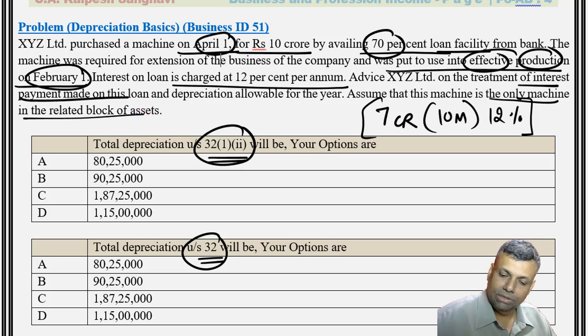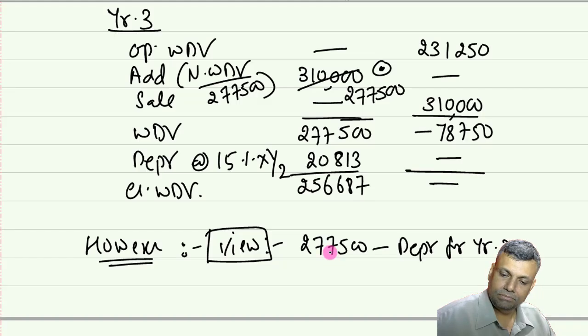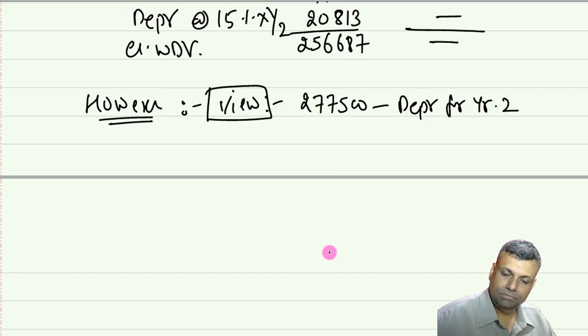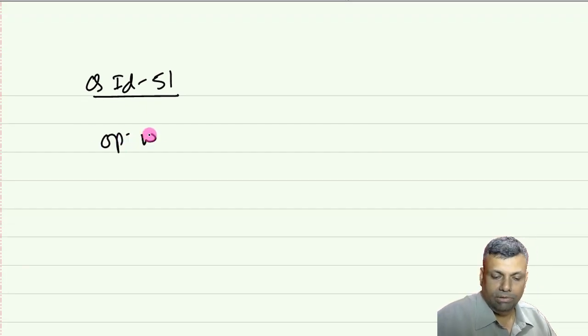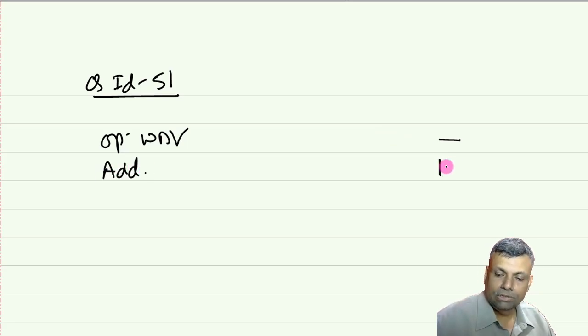Okay. And assume that machine is the only machine in this particular block of assets. Let's do the calculation first of all. Question ID number 51. Opening WDV is not there. Additions made during the year is 10 crores of the actual cost.